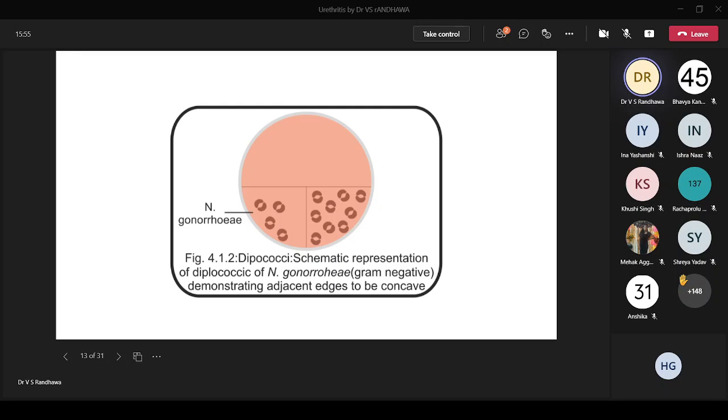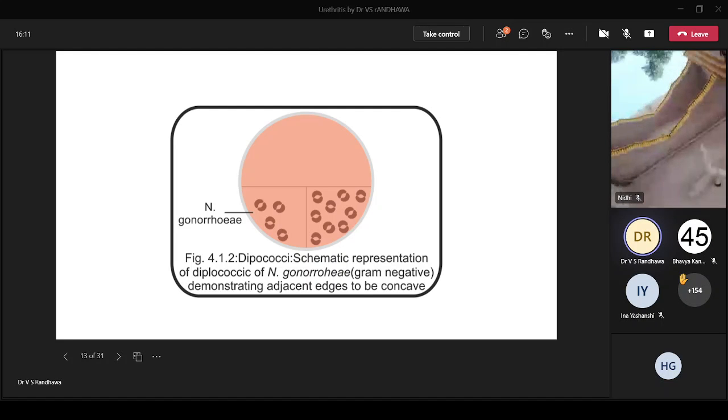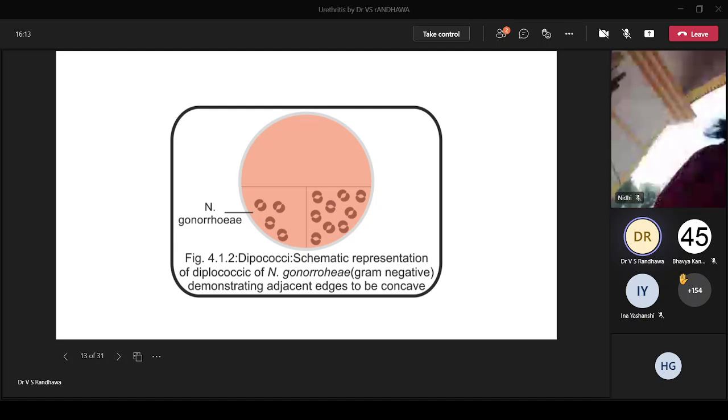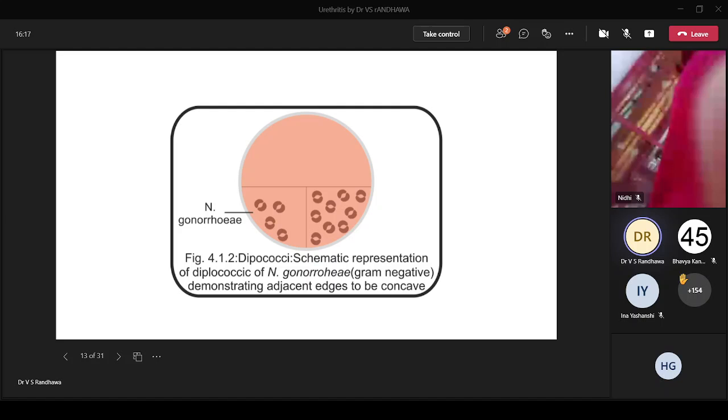Is that point clear? You cannot see it very easily under the microscope, but in an illustration, if you're an expert, that's the difference you should understand. The sides of the cocci facing each other are concave. That's the important thing you should know.